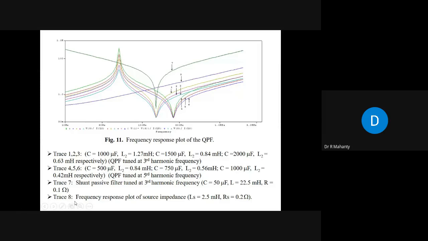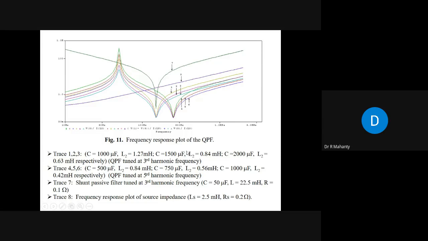Now you can see the frequency response plot of the source is this. Plot number 8 is the frequency response plot of the source. And plot number 7 is the plot of the shunt passive filter tuned at the third harmonic frequency, where the capacitance value is very small, like the shunt passive filters that you have with AC capacitors. Now you can see that the larger the value of capacitance, the greater is the distance between curve number 8 and curves 1, 2, or 3. And the larger this difference, the better will be the filtering effect.